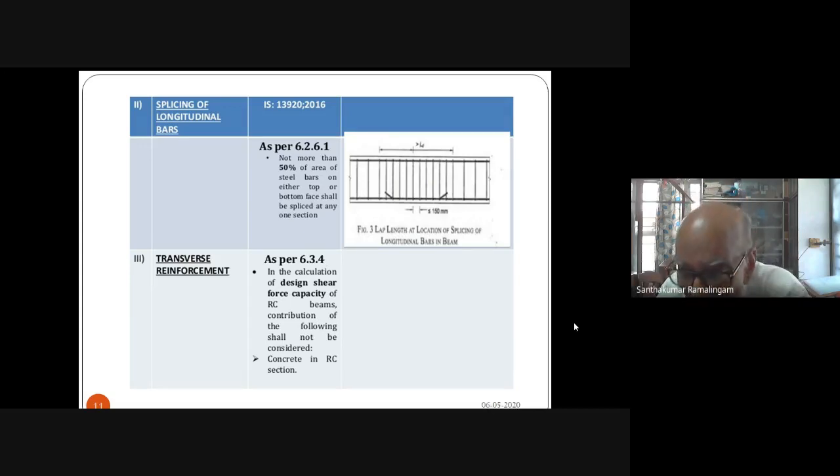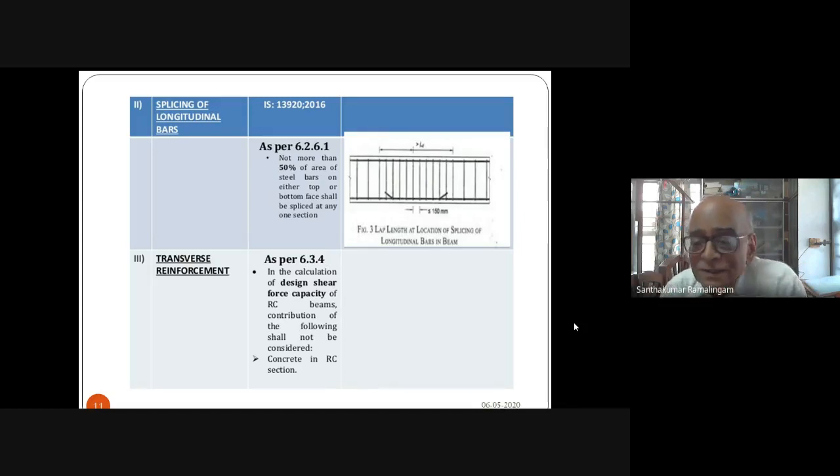But if you are in the plastic hinge zone, concrete capacity should not be considered, and the shear capacity of the plastic hinge zone should be taken only as that which is provided by vertical stirrups. Inclined stirrups should not be provided in the plastic hinge zone. That is to be accounted for.